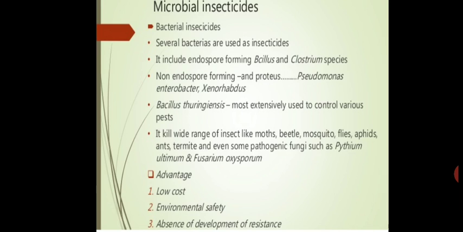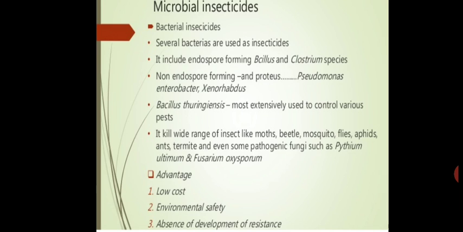Several bacteria are used as insecticides, means to kill different types of insects, so that insects get killed and plants remain safe. These insects generally eat leaves of the plants, or some insects feed on the flowers or the fruits of the plants. In this way, the yield of the crop is affected. So, to kill such insects, different types of bacterial insecticides are used, and for the production of such insecticides, different strains of Bacillus and Clostridium species are used.